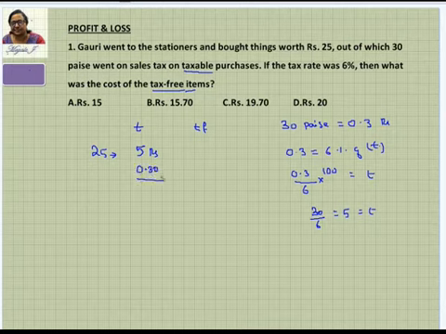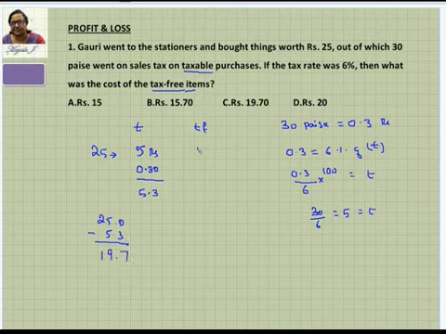The total money spent here is 5.3. So now you have to subtract 25 minus 5.3, which is 19.70. So the tax-free items purchased are for 19.70. That's the answer. That's it.